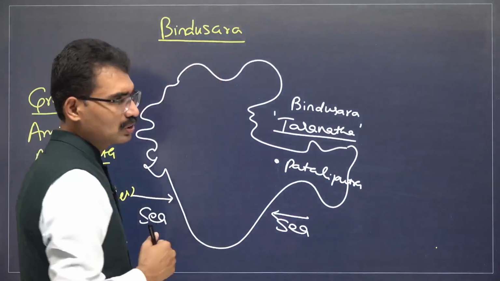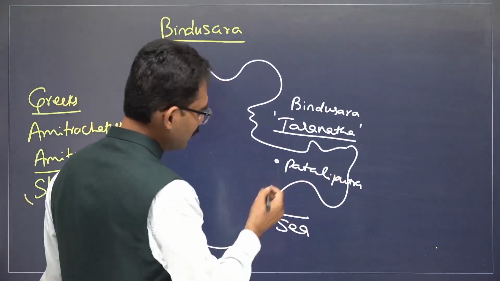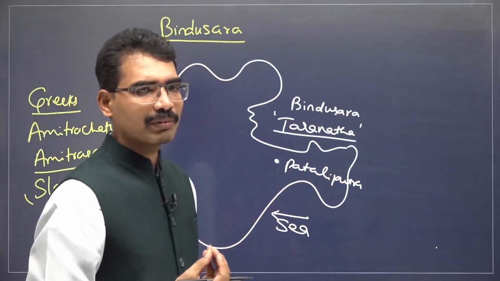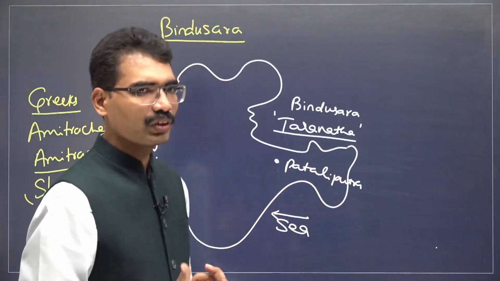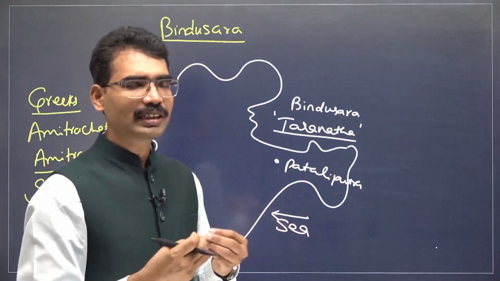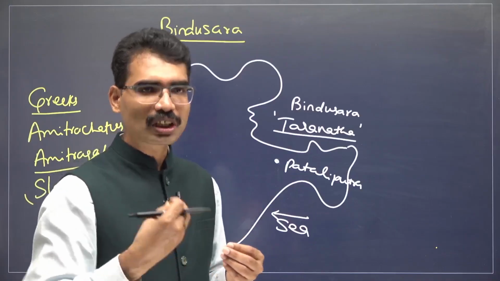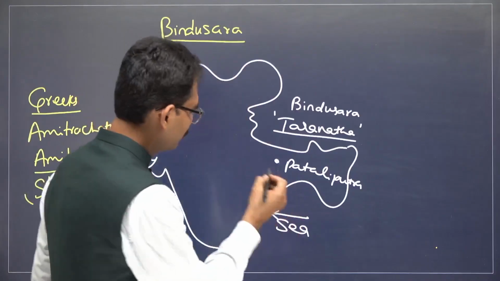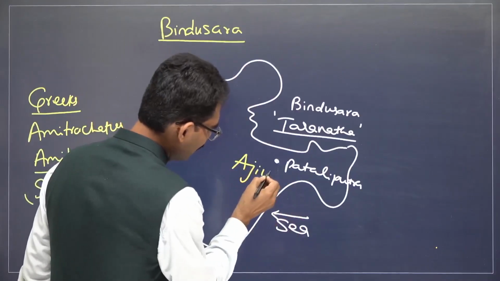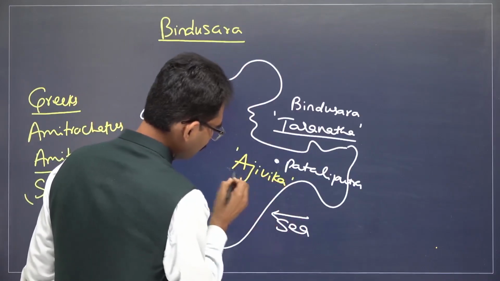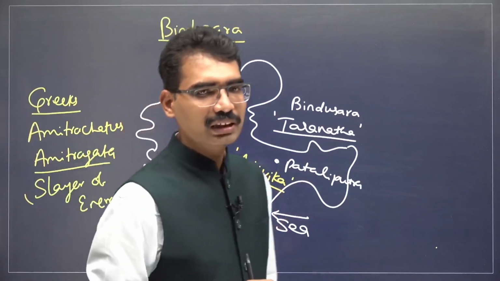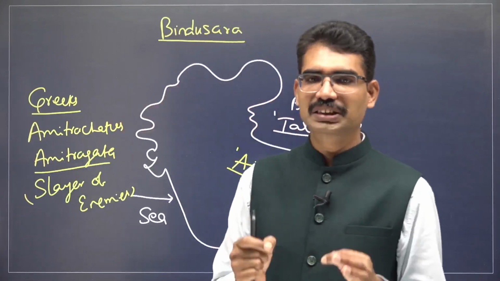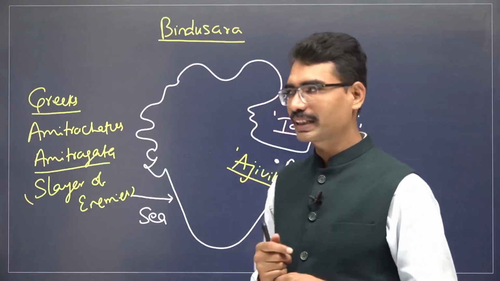He is also mentioned in some Buddhist references. We do not have much information here and there. When Buddhist texts talk about Ashoka, they refer to Bindusara. It seems he was patronizing the Ajivika sect. Now you see what is happening here.